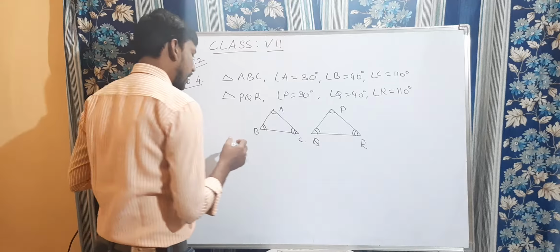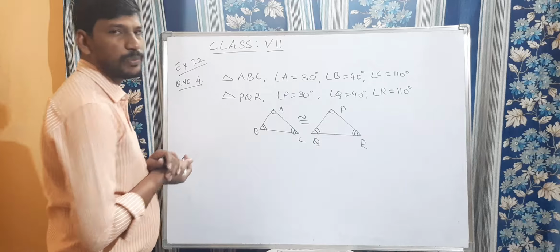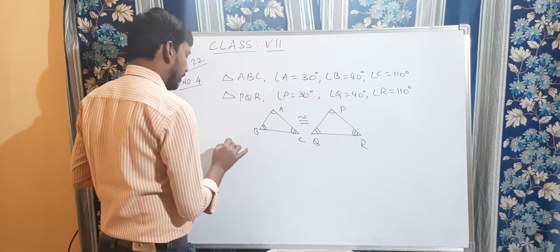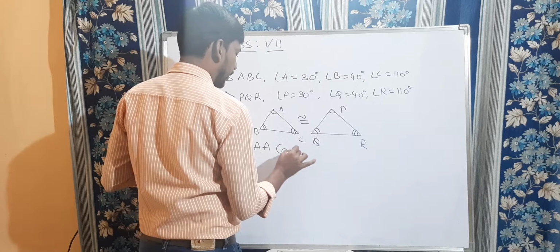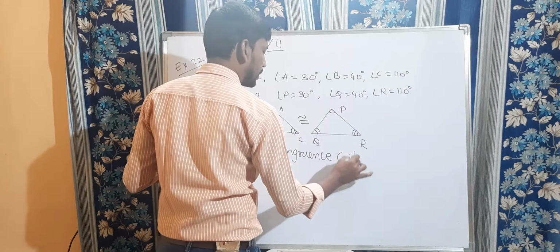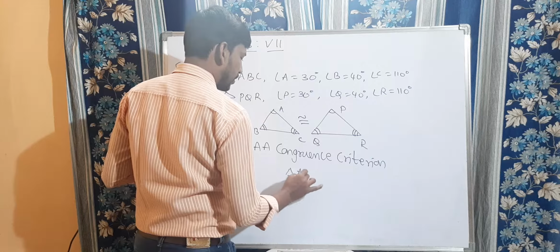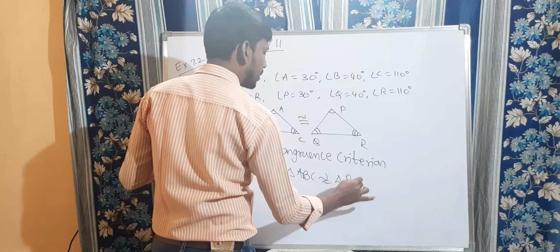Here a student is saying that these two triangles are congruent to each other. Is it possible? By AAA congruency criterion, we can say that these two triangles are congruent to each other. Is it possible? No, it is not possible. Why?